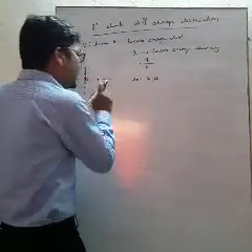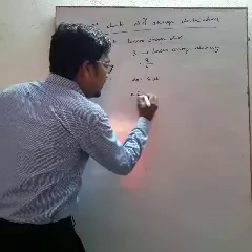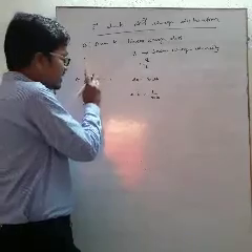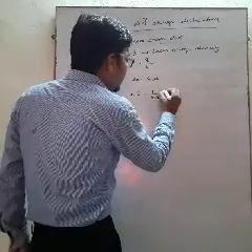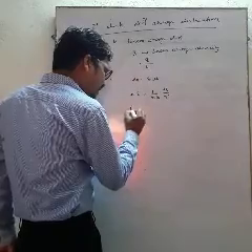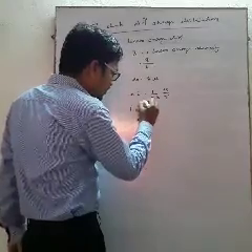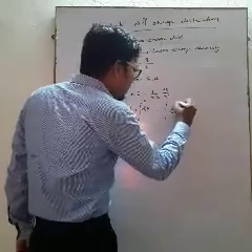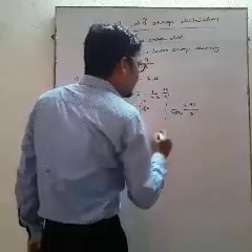So what is the electric field intensity due to this small charge dq? It can be written as dE equal to 1 by 4 pi epsilon 0. This small charge is seen as a point charge. Okay, so electric field intensity will be 1 by 4 pi epsilon 0 dq by r square. Hence, total electric field intensity is equal to the integration of this small electric field intensity. Total electric field intensity equal to how much? Integration of 1 by 4 pi epsilon 0, in place of dq we can write lambda dl, divided by r square. And this will be integrated.